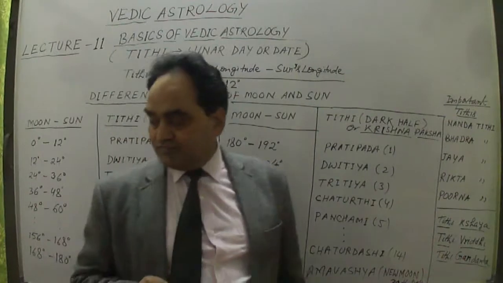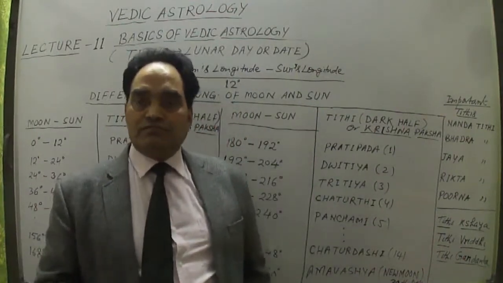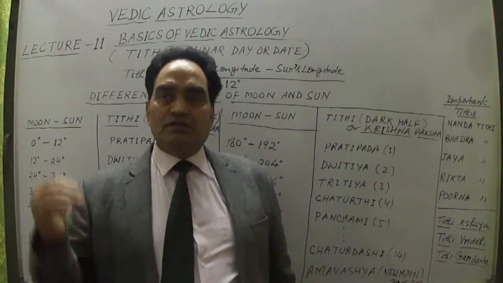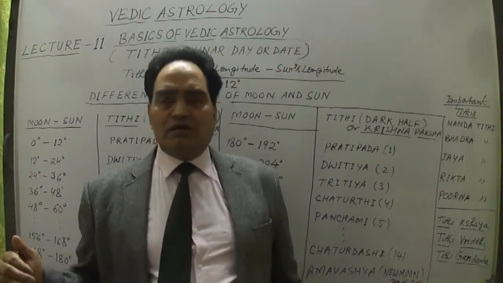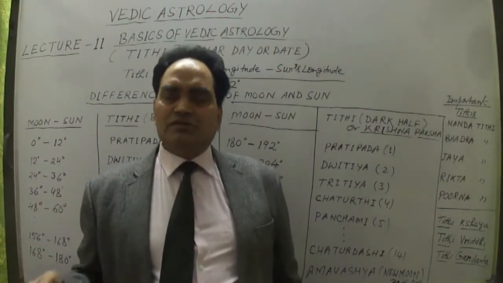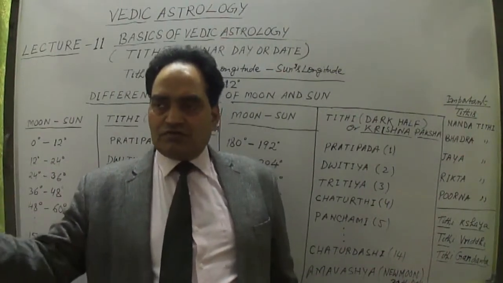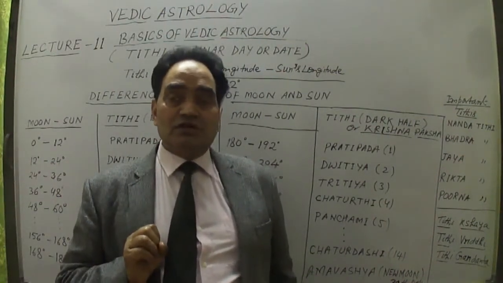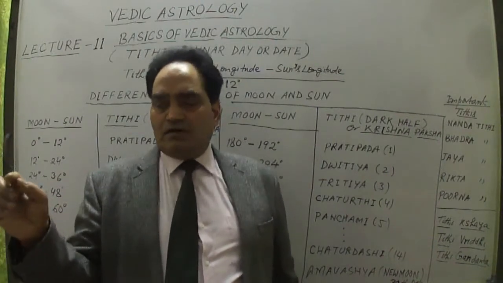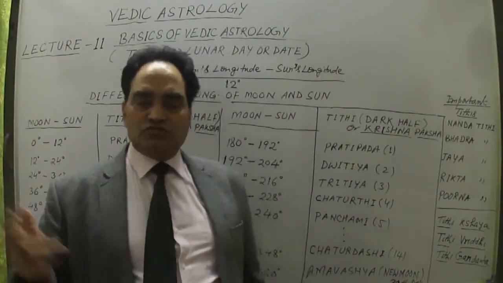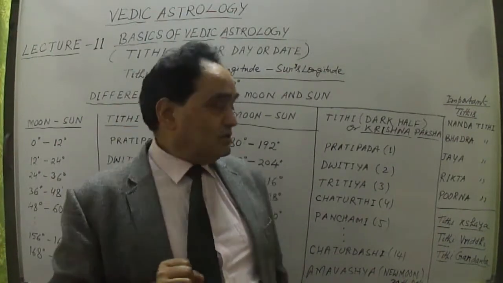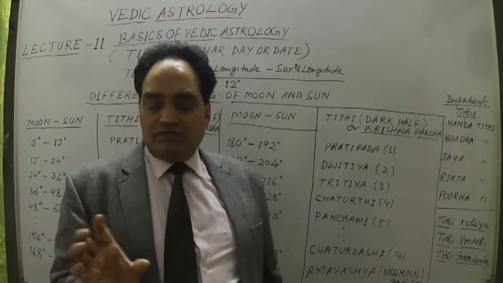Now if I put the Tithis 1 to 5, then 6 to 10, then 11 to 15, that is also applicable for the dark half. The dark half starts again from 1 to 14, plus the 30th Tithi, which is also the 15th one. So that is applicable for both.